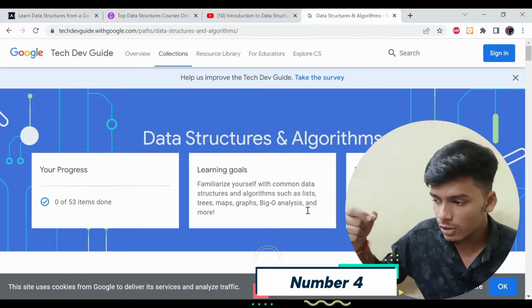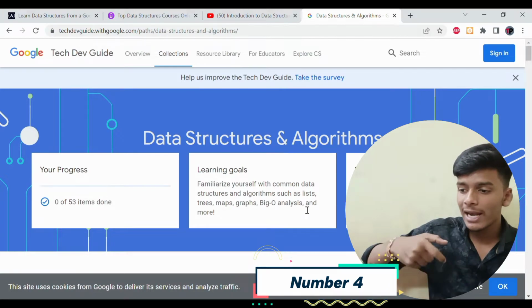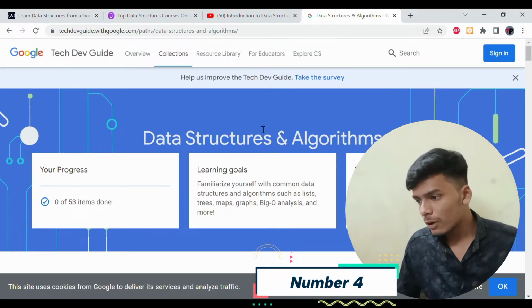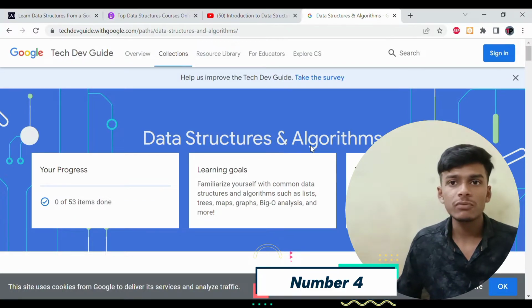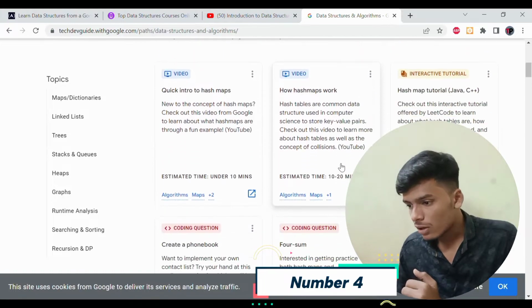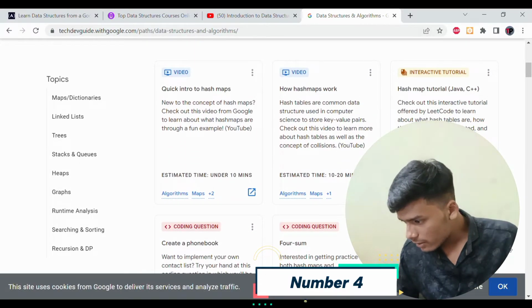This is totally free of cost, and because it has been created by Google, you can get some of the best content available for data structures and algorithms for free. At the end you also get a certificate, I think.